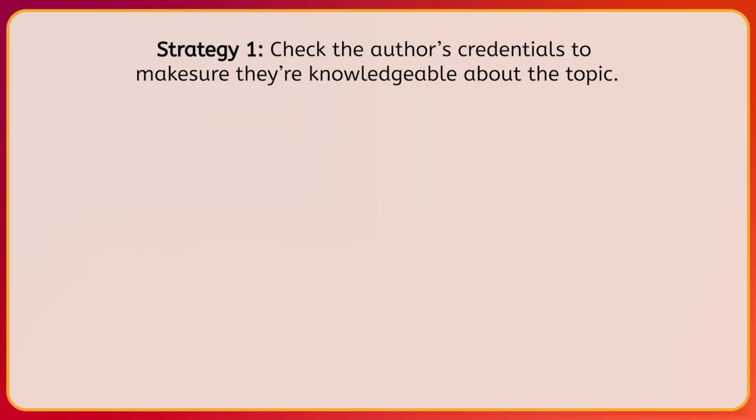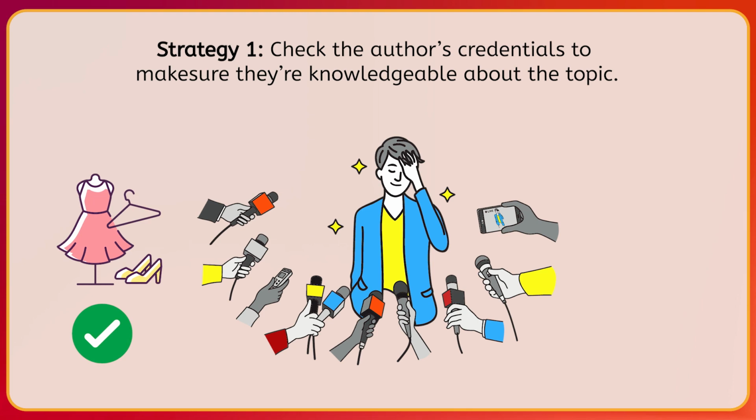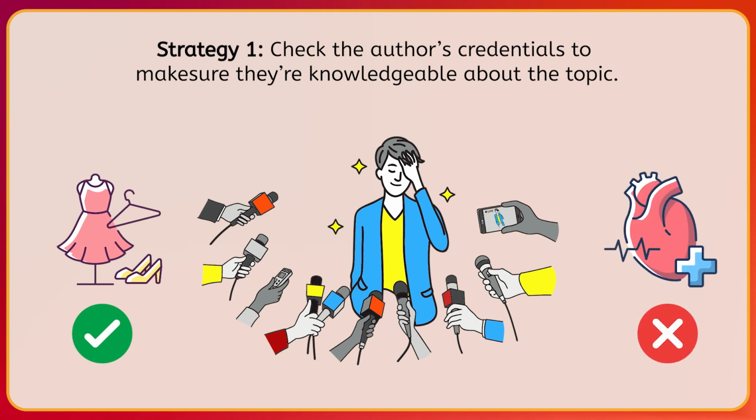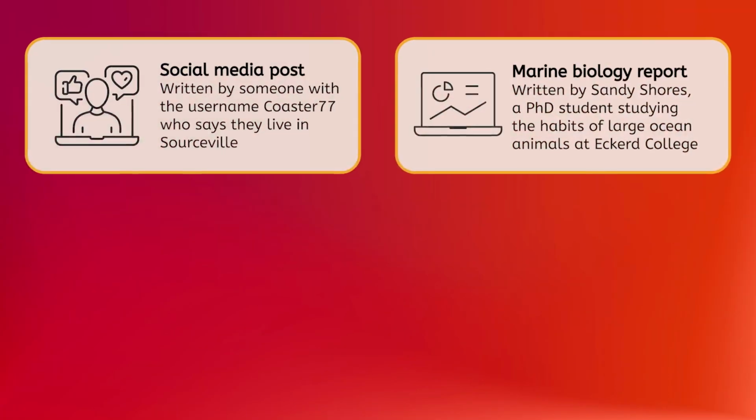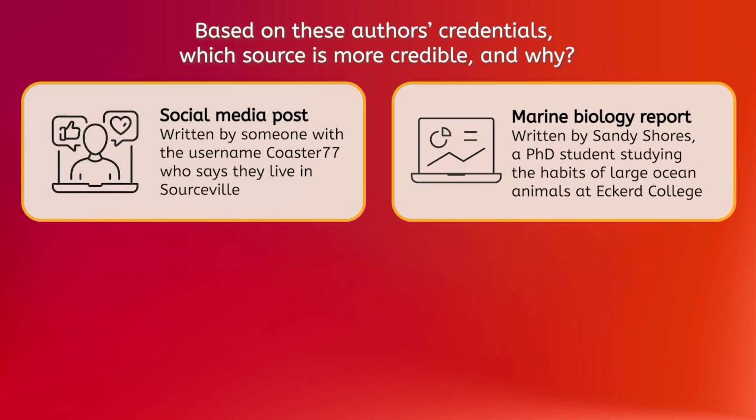When we check an author's credentials, we're making sure they're knowledgeable about the topic. For example, I may trust a celebrity for fashion advice, but I might not trust their medical advice. They don't even have the credentials of a doctor. Let's evaluate these 2 sources. Take a look at the credentials of these 2 authors. Based on these authors' credentials, which source is more credible and why? Pause to answer in your PDF.